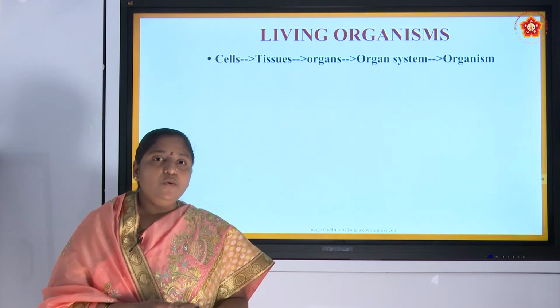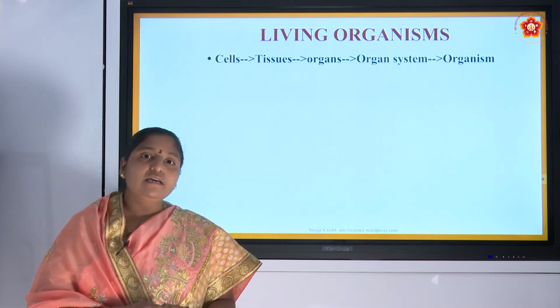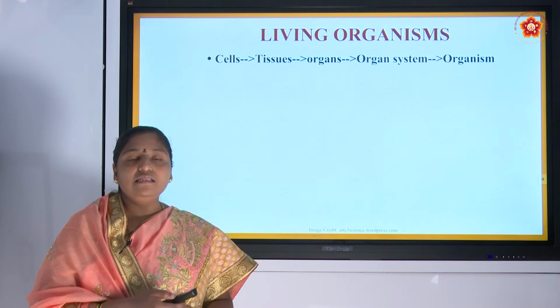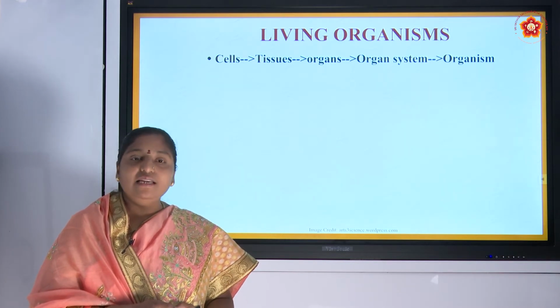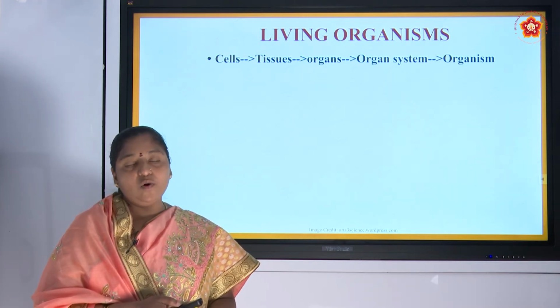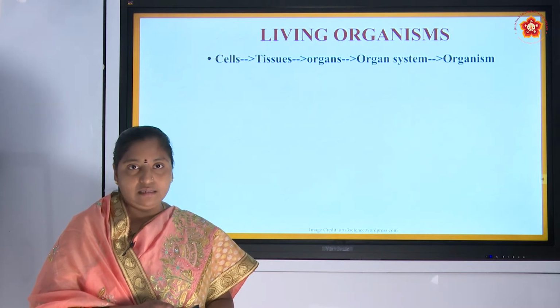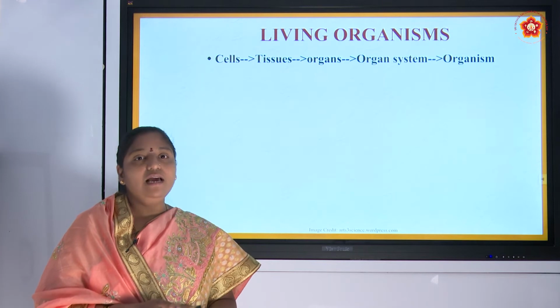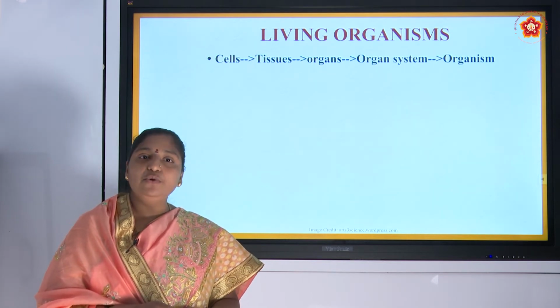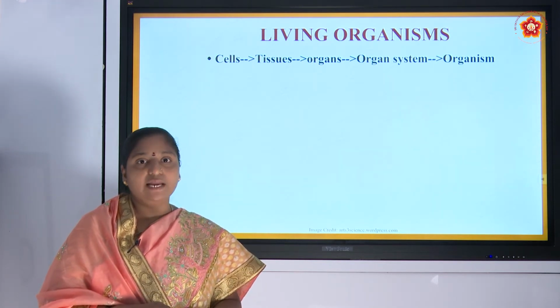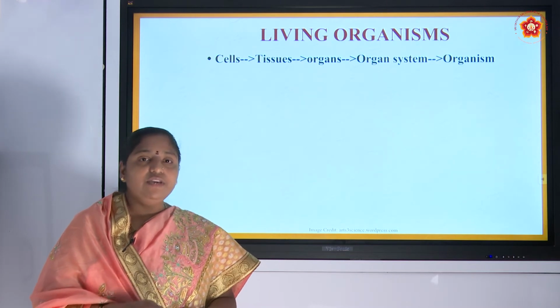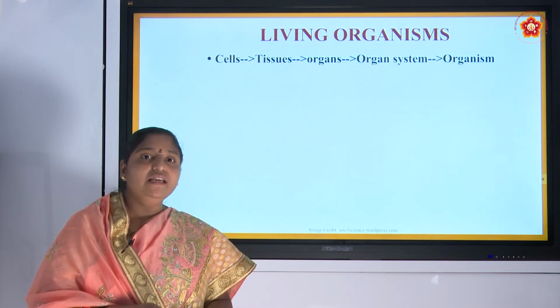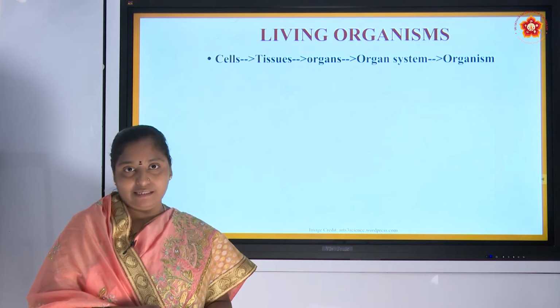And you all know that an organism is made up of a tiny particle called a cell. Cell is the basic structural and functional unit of an organism, or we can say that cell is the building block of an organism.